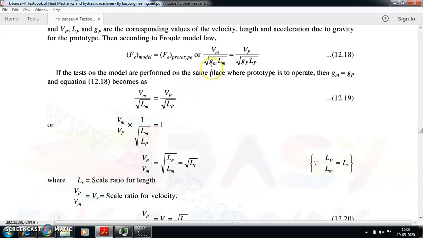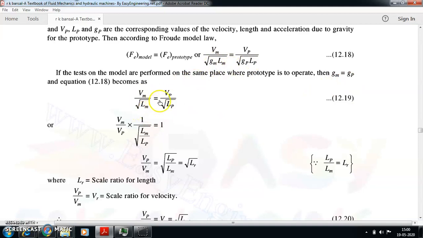Then the gravity force which is acting will be the same here, because we are at the same place. So your Gm will be equal to Gp. The acceleration due to gravity where the model is acting will be equivalent to the acceleration due to gravity where the prototype is. So I can cancel Gm and Gp.